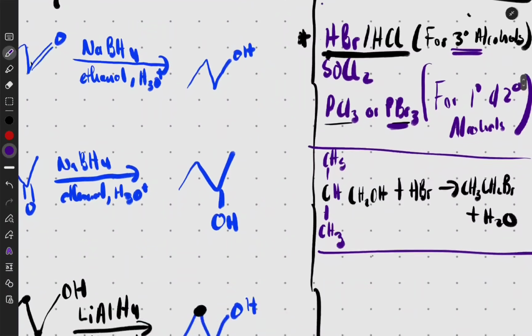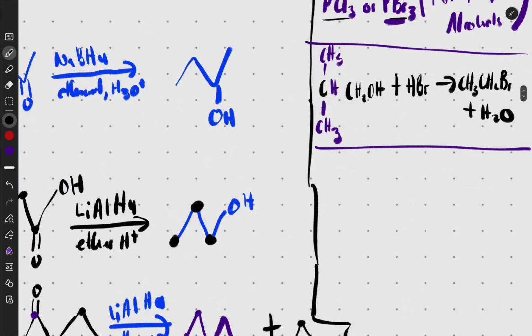Now, what you must remember is that if I have a basic alcohol like this, with an OH, and I add PBr3, I go straight to a product where instead of OH we have a Br.